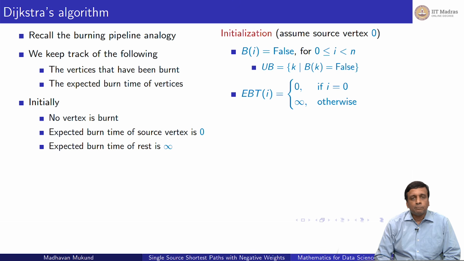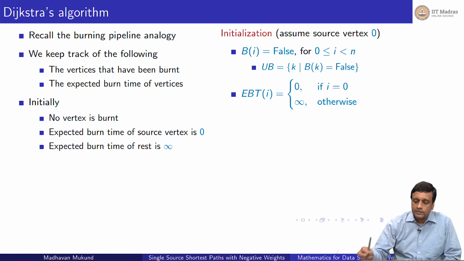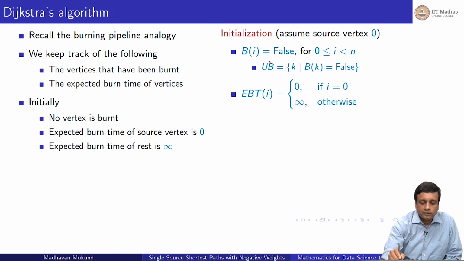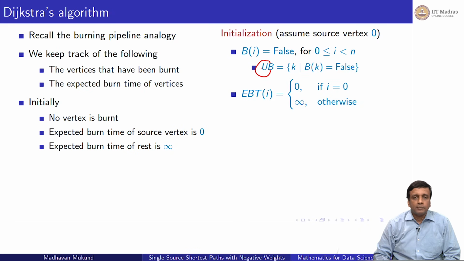So initially we set the burnt status to be false. So let us call it B of i, for every vertex i, B of i is initially false. And just to keep track of an auxiliary quantity, we will let UB be the set of unburnt vertices. So UB stands for unburnt. UB is those k for which B of k is false. So initially UB is the set of all vertices.